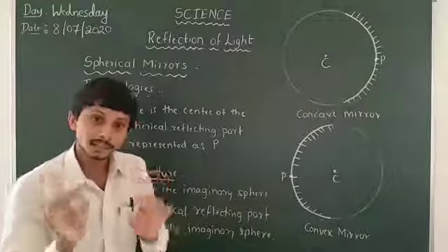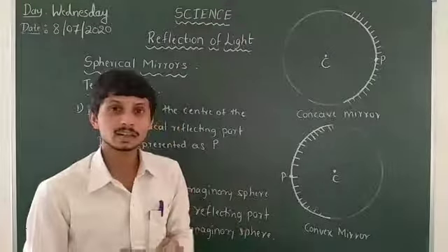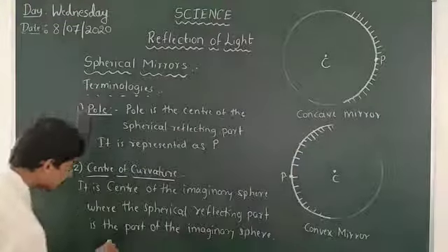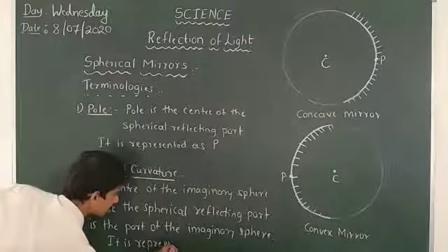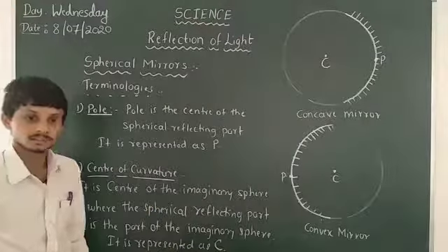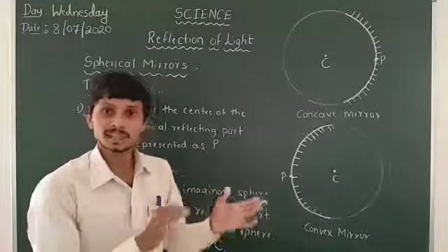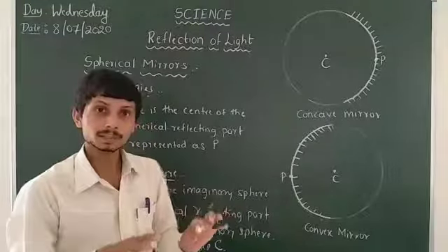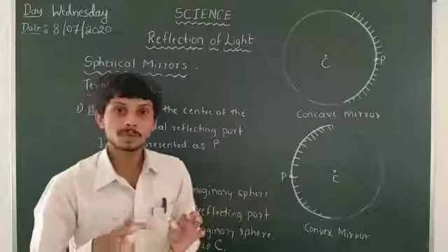The center of that imaginary sphere, or imaginary circle, is known as the center of curvature, represented as capital C. Since a circle has a center, it also has a radius, so we have to denote it with a term: radius of curvature.